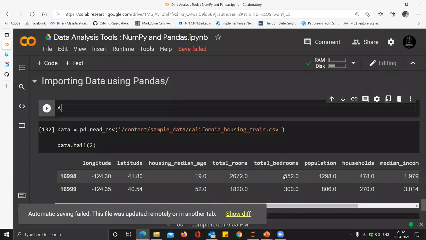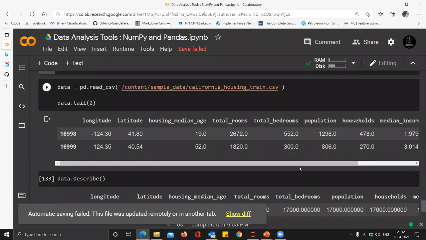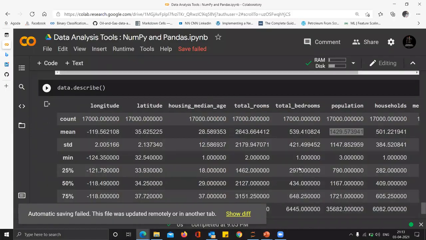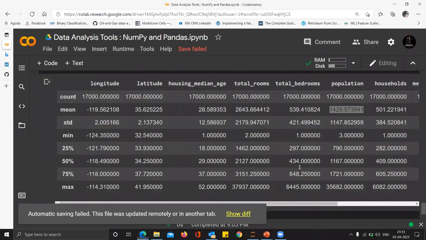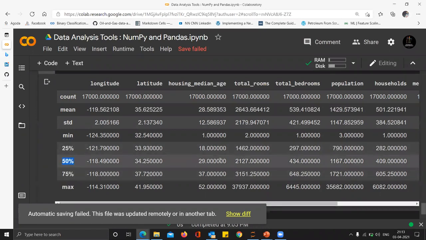Yeah. So if I want to be consistent with today's lecture, suppose we are talking about the column housing median age. I have found out that the median, which is the 50th percentile in housing median age, is 29.00.